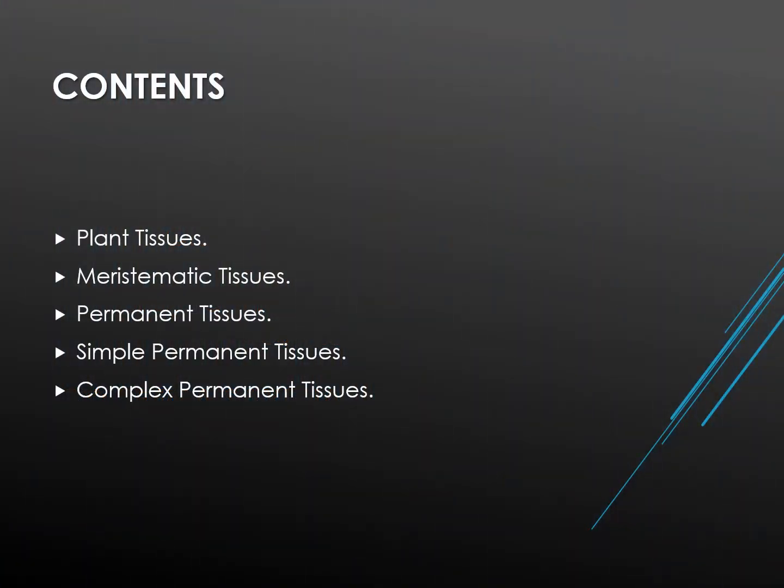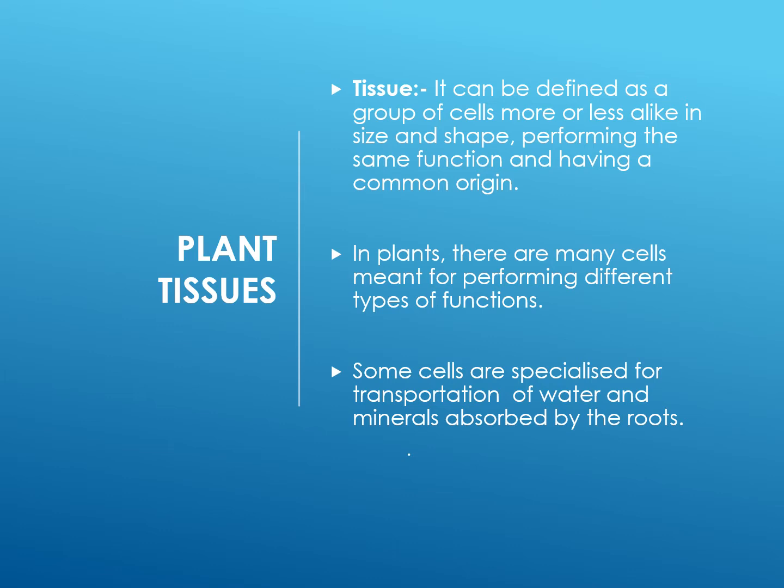The contents of this chapter are plant tissues, meristematic tissues, permanent tissues, simple permanent tissues, and complex permanent tissues. Before that, we should know what tissues are. Tissues can be defined as a group of cells more or less alike in size and shape, performing the same function and having a common origin.